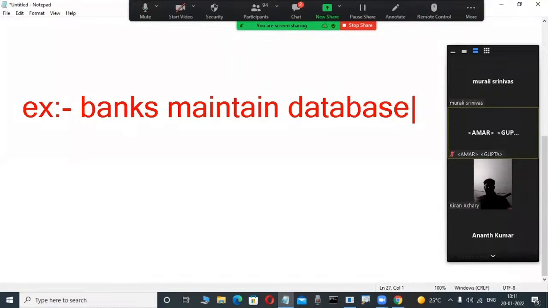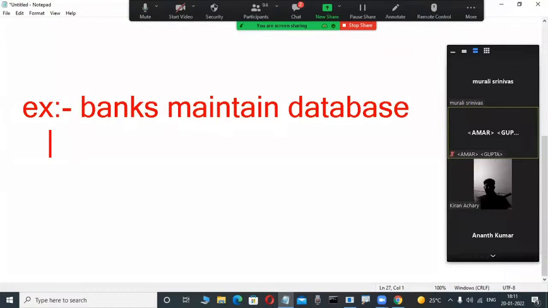Suppose you are also, I am also, or some customers are withdrawing some amount. Those details they also want. Again, some people are transferring money from one account to another account, either online or offline or anywhere. Those all the transaction information they want to store permanently. Then only we can operate all the things. That's why banks maintain databases.